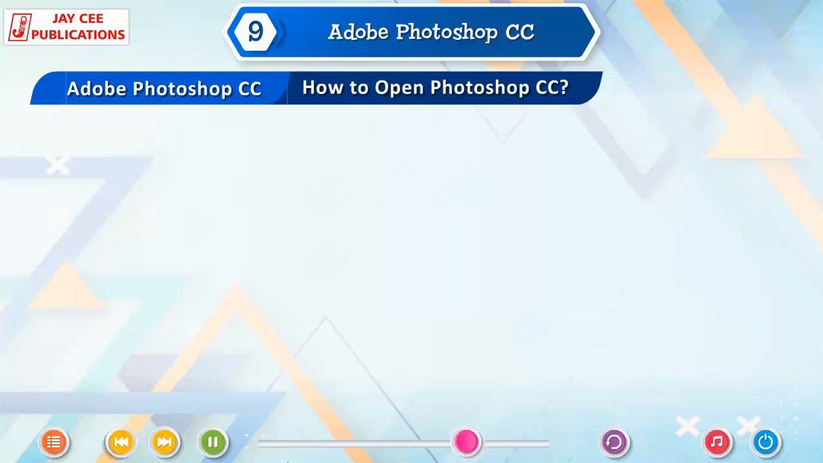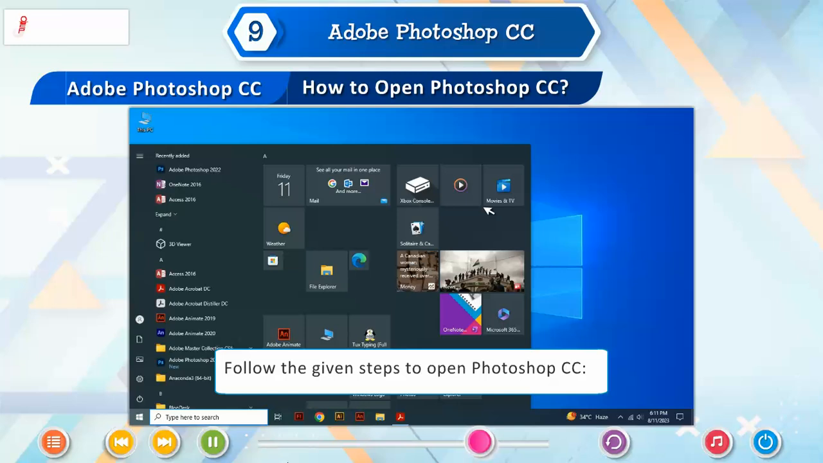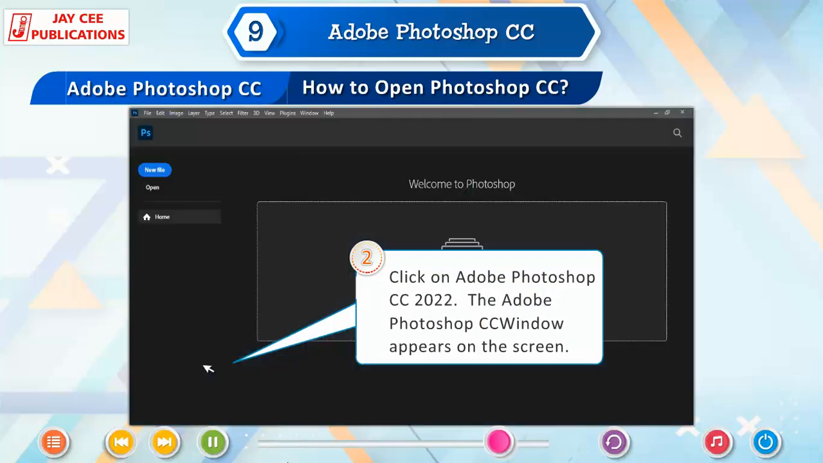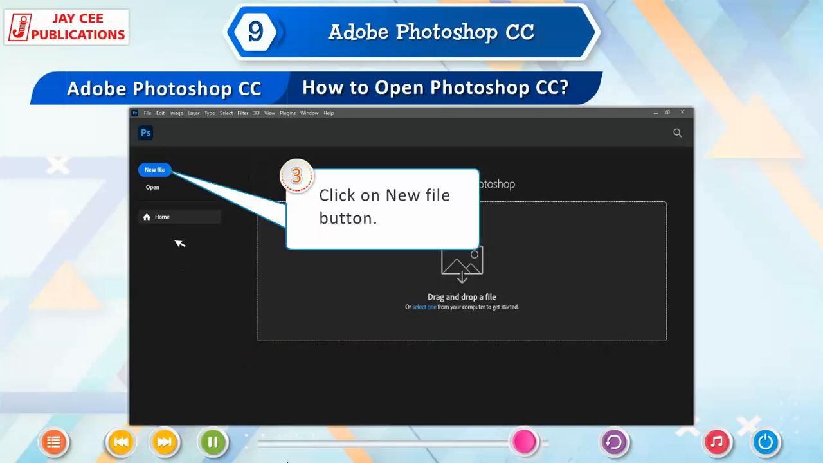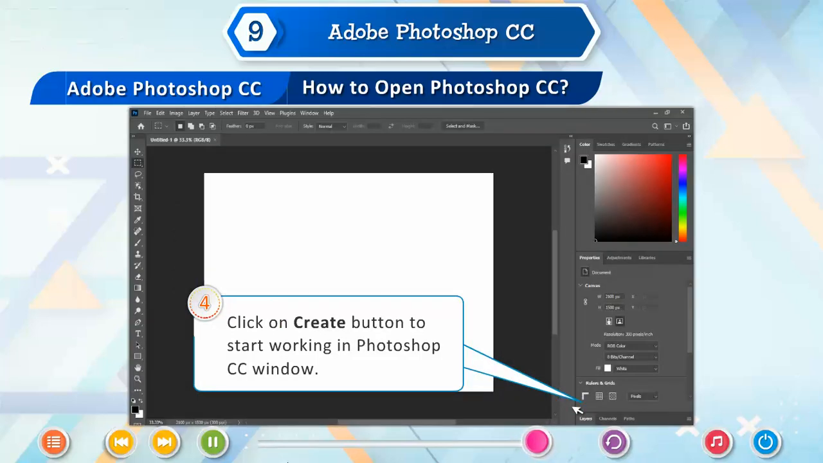How to open Photoshop CC? Follow the given steps to open Photoshop CC. 1. Click on the Start button. 2. Click on Adobe Photoshop CC 2022. The Adobe Photoshop CC window appears on the screen. 3. Click on New File button. 4. Click on Create button to start working in Photoshop CC window.